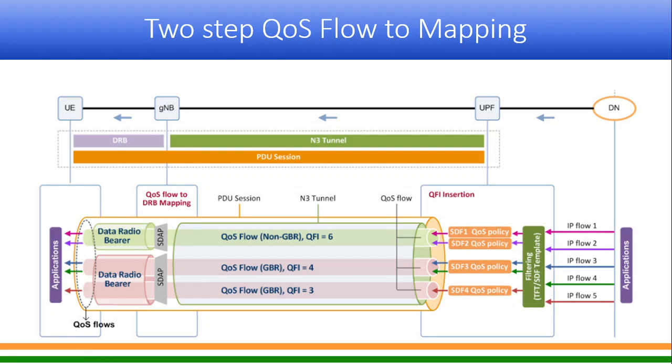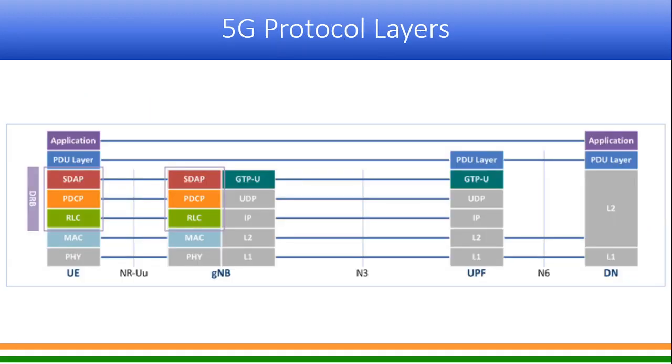So again, same diagram, I will not explain this, but it is the same thing. As I was saying, I'll just briefly touch upon the fact that these are different protocols. So you have the UE, you have the gNodeB, then you have the UPF and the data network. All of us know the OSI layers and different protocols. I'll just tell you about something new which has come in 5G.